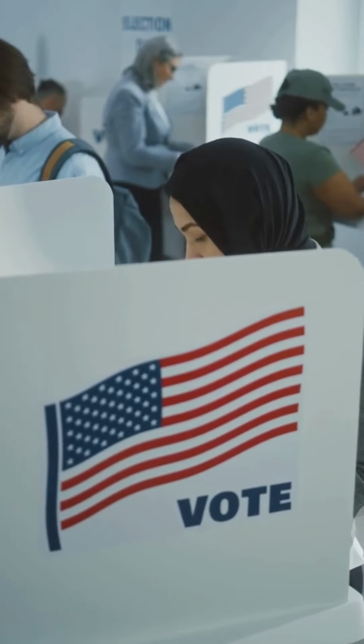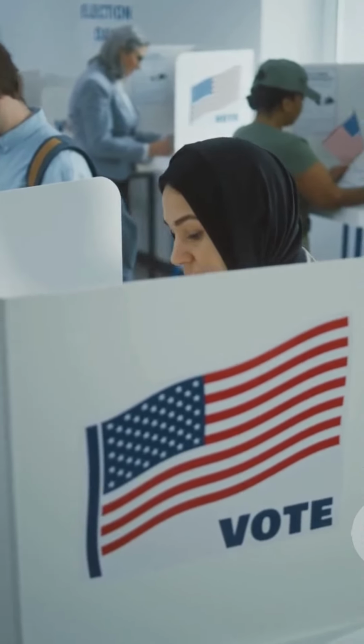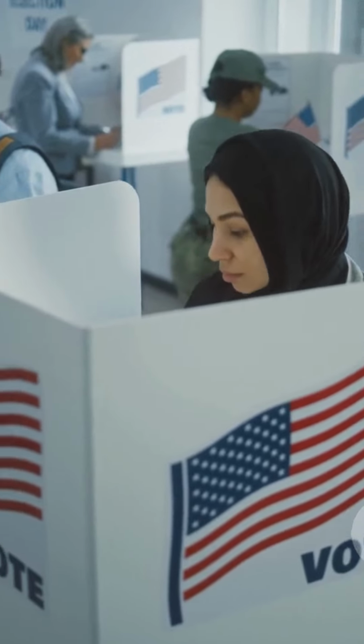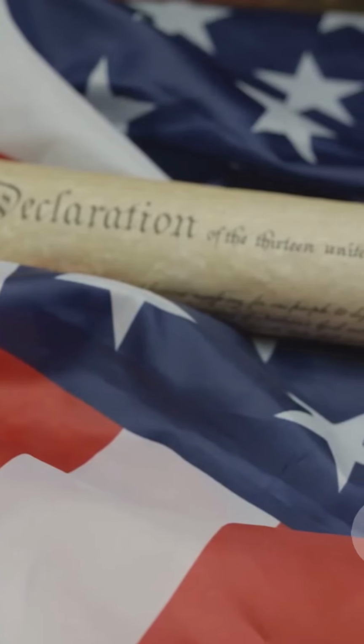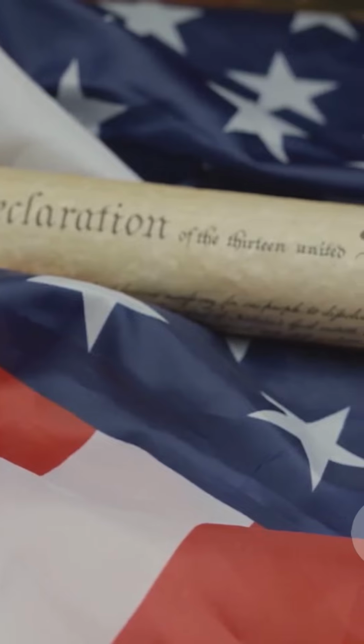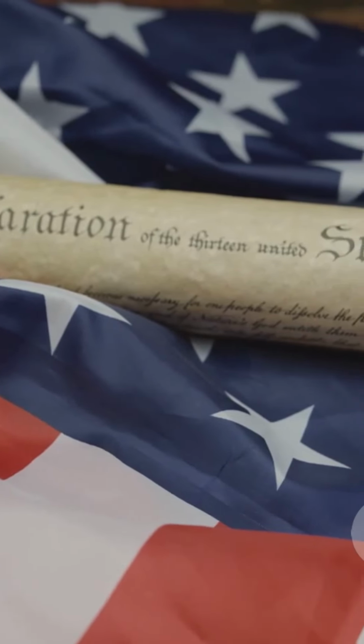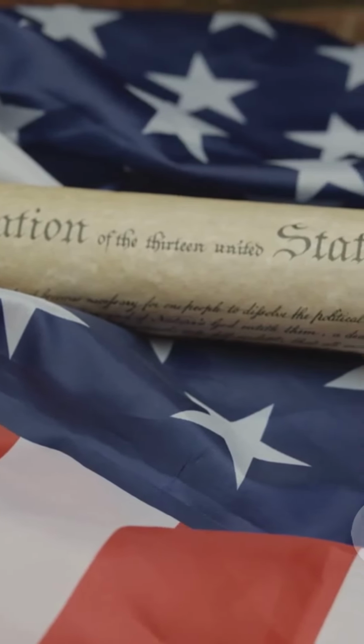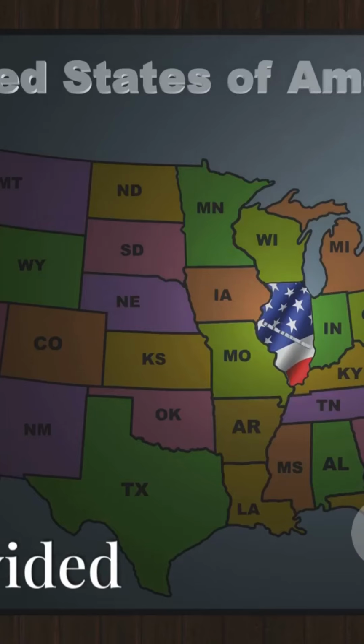The Articles of Confederation were the first attempt, but they soon realized a stronger framework was needed. The United States of America was born. The U.S. Constitution, signed in 1787, established the foundation for the nation's government and laws.